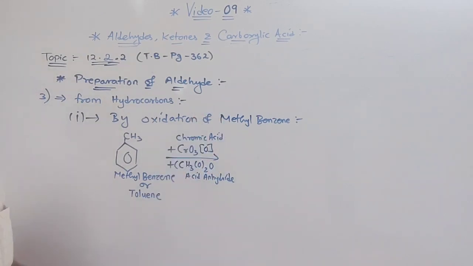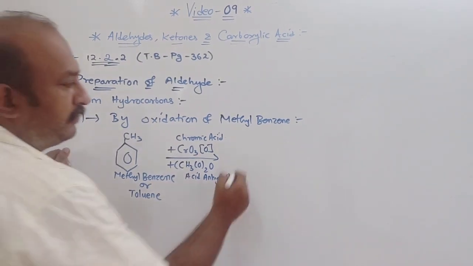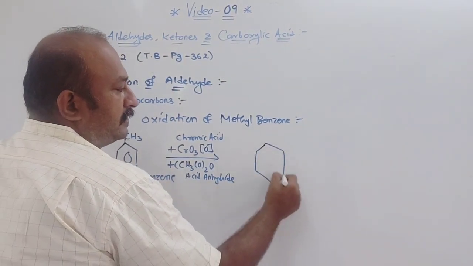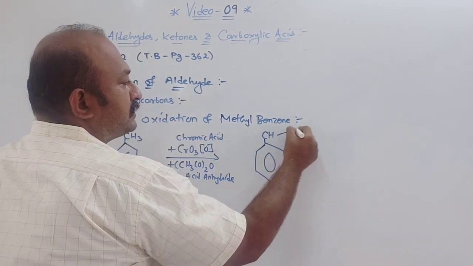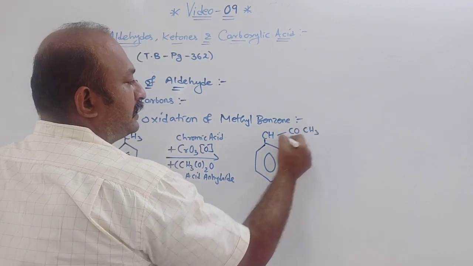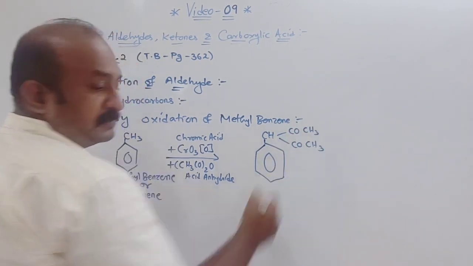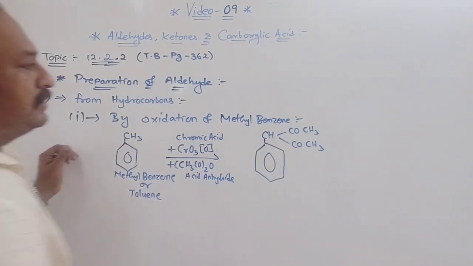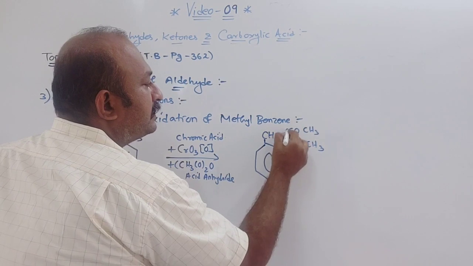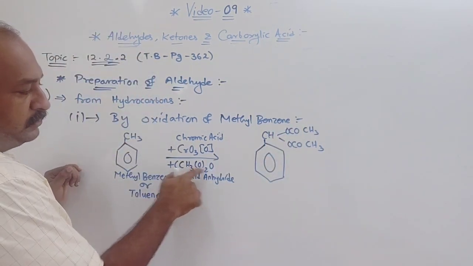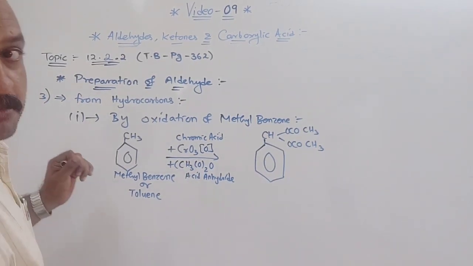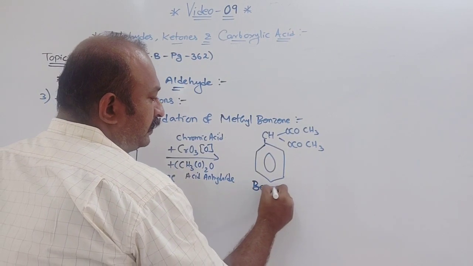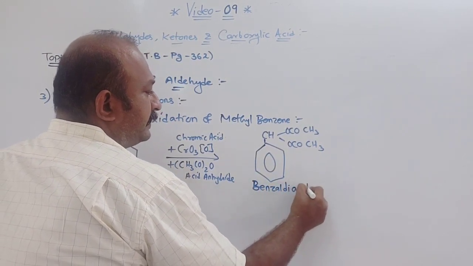With acid anhydride and chromic acid, you will get benzyl diacetate, that is C6H5CH(OCOCH3)2, with two OCOCH3 groups on the benzylic carbon.